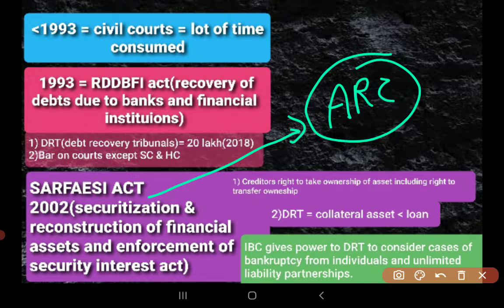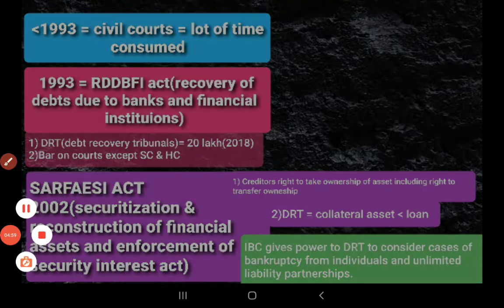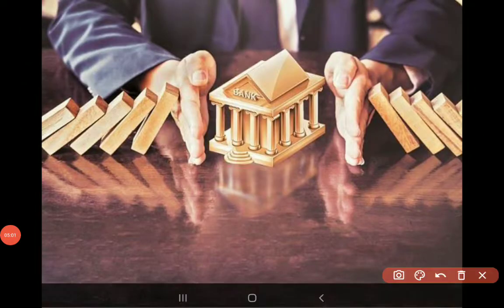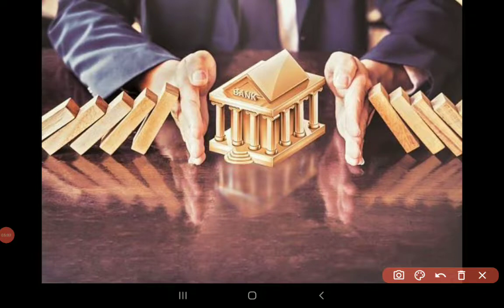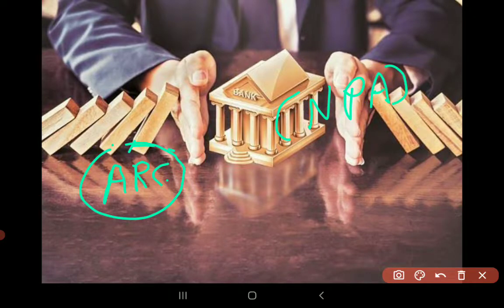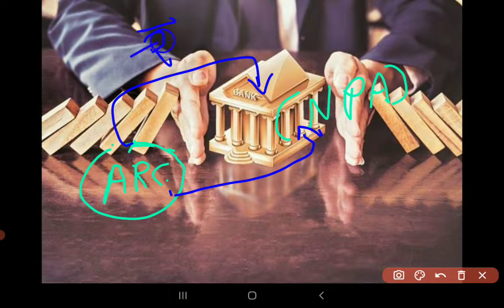What is an asset reconstruction company? Suppose this is an asset reconstruction company, and this bank had NPAs. What the asset reconstruction company will do is purchase these NPAs from the bank, and in return it will give money so that the bank can continue their lending business.